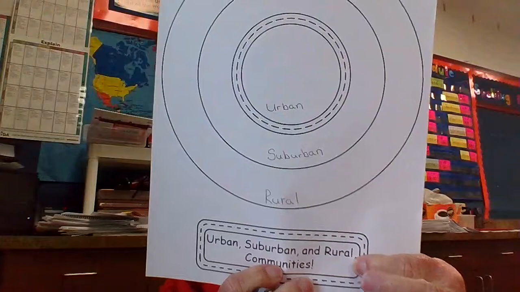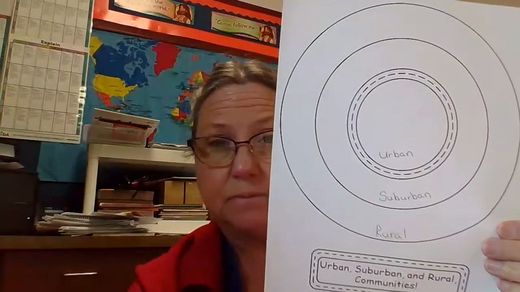Okay, the next one says rural down here at the bottom, okay? Rural. So we're going to go on and write rural. And rural means the country, okay? Rural means country. That's the one that starts with the R. And that means the country.